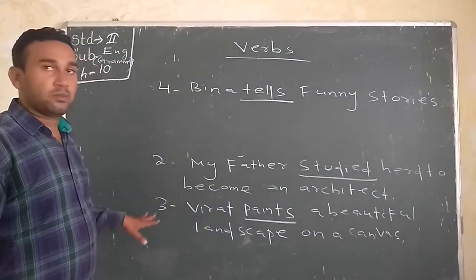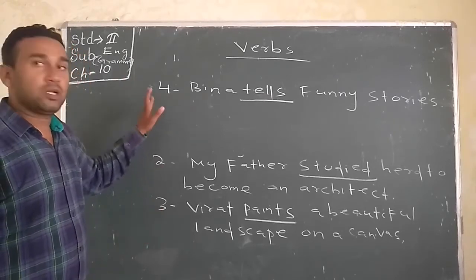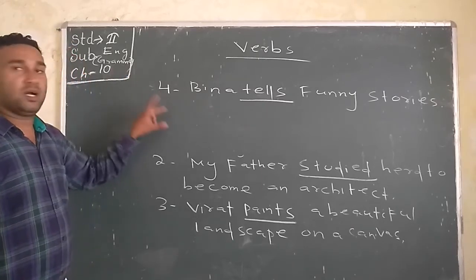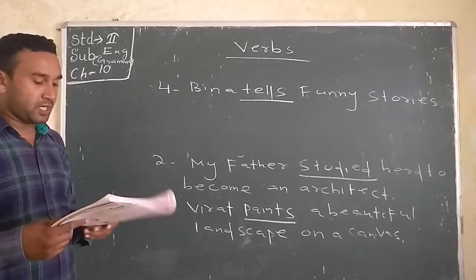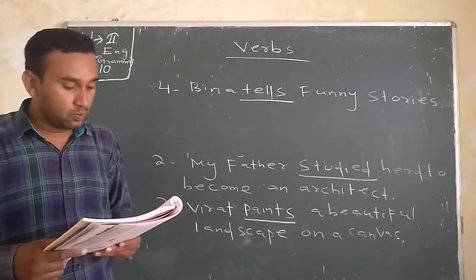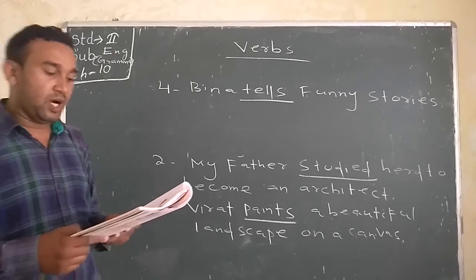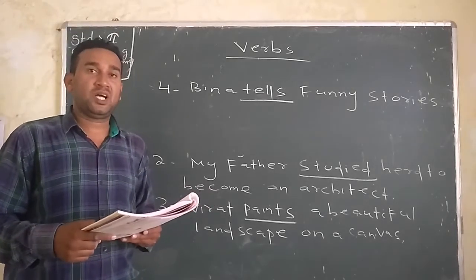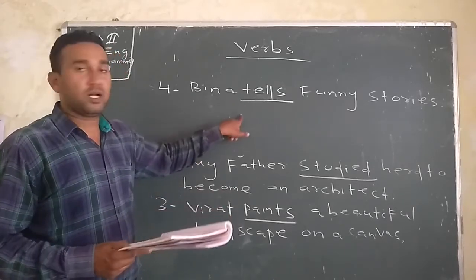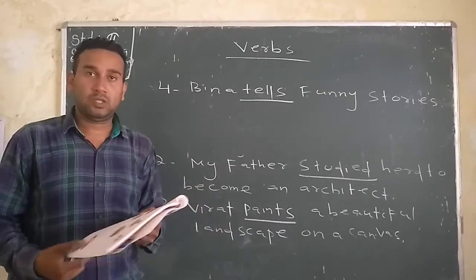Okay. First number, 2 number, 3rd number and 4th number we have already completed on the blackboard. And we have learned which is the verb. So dear students, the rest of the numbers you have to do yourself. Okay, 5 to 10 number you have to do yourself. It's very easy to find a verb. Just understand the sentence properly, then it's easy to find the verb.